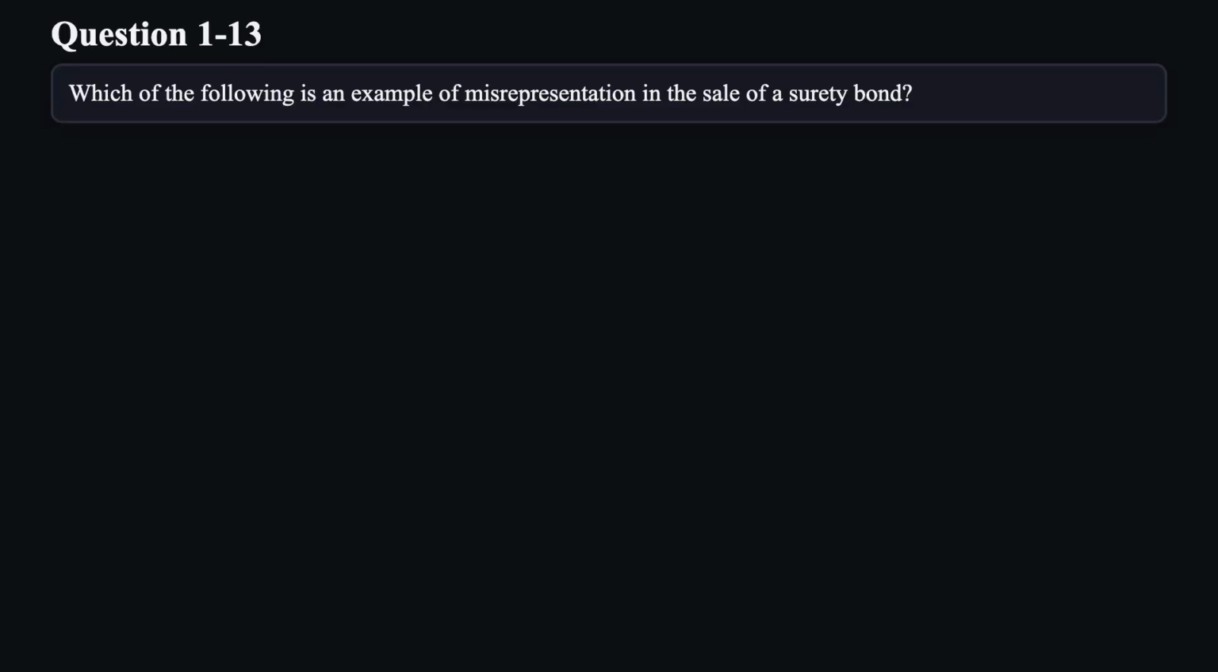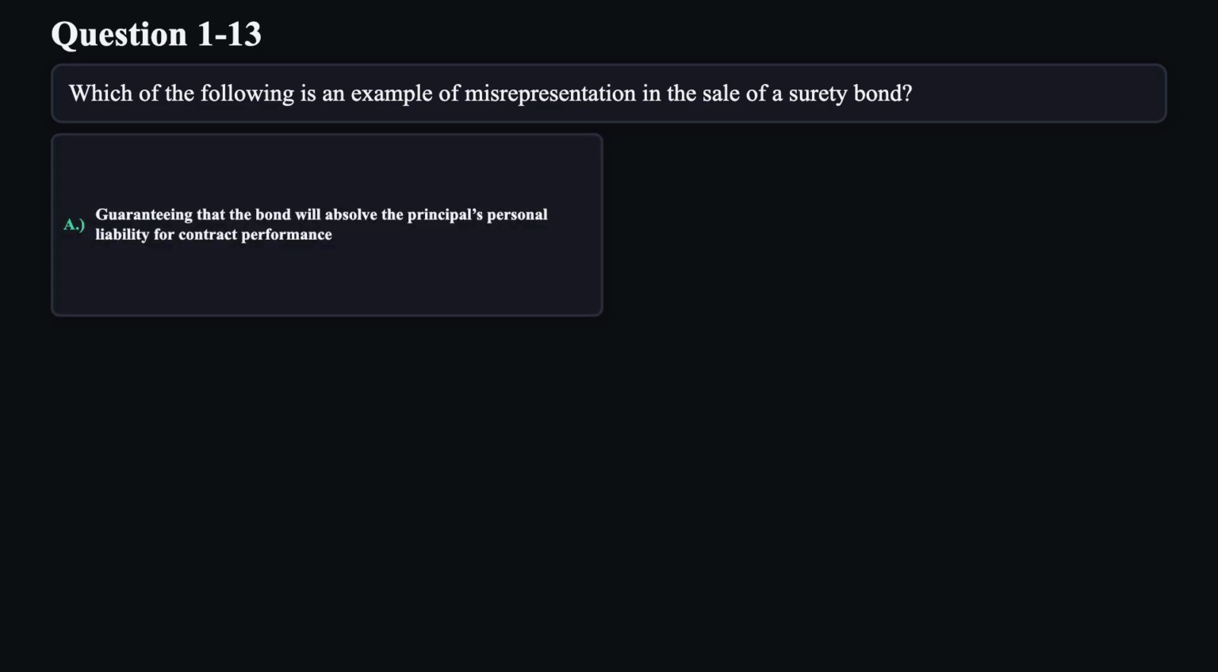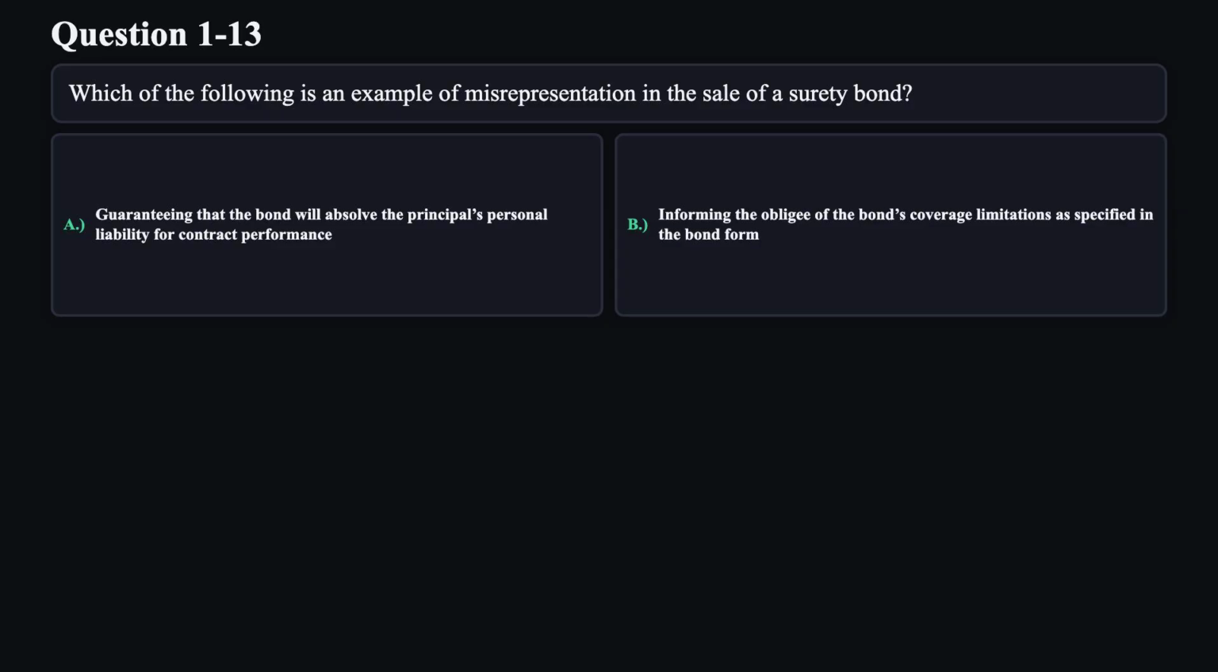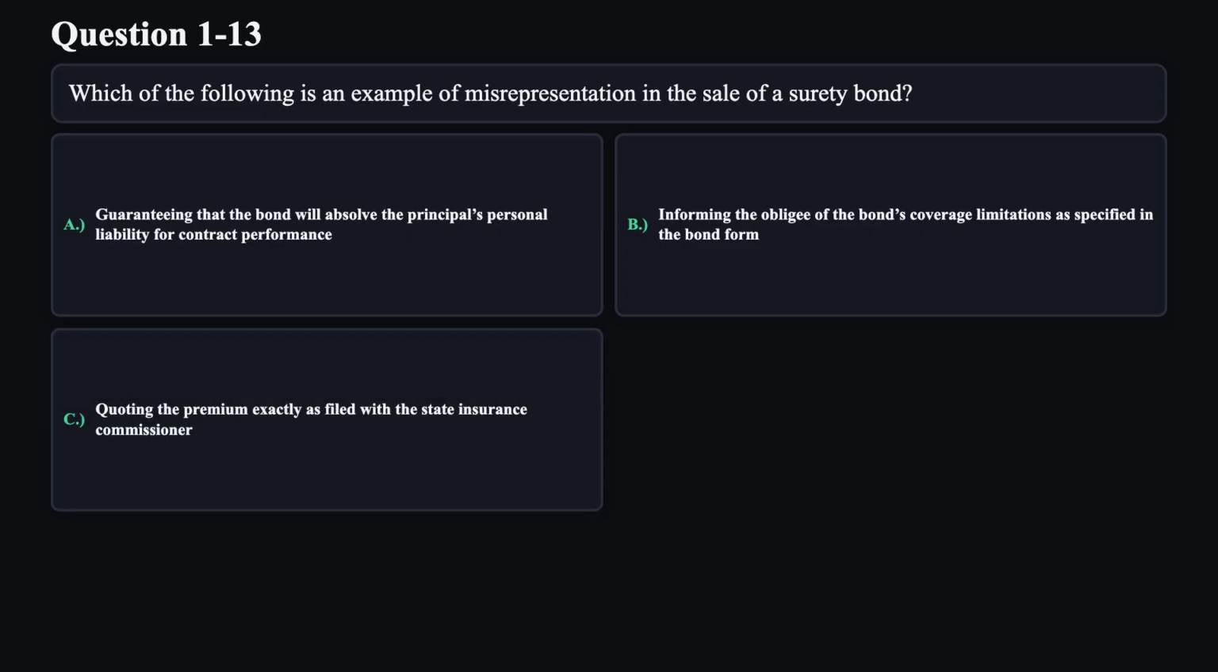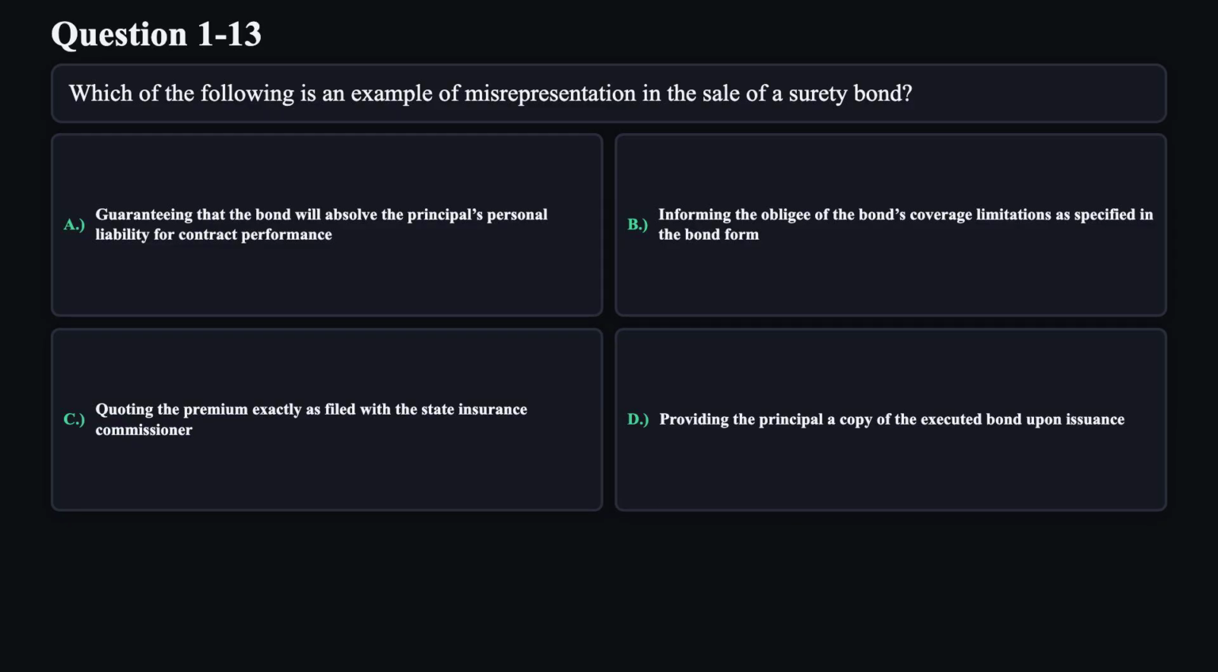Question 13. Which of the following is an example of misrepresentation in the sale of a surety bond? A. Guaranteeing that the bond will absolve the principal's personal liability for contract performance. B. Informing the obligee of the bond's coverage limitations as specified in the bond form. C. Quoting the premium exactly as filed with the state insurance commissioner. D. Providing the principal a copy of the executed bond upon issuance.